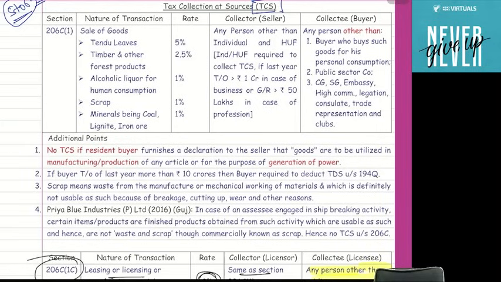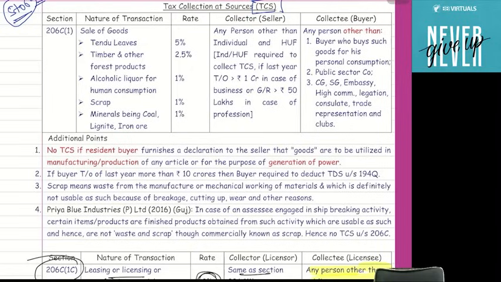Now guys, the section number of the TCS is 206C. 206C is a section number, but in this section there are various subsections: subsection 1, 1C, 1F, 1G, 1H. We will discuss every subsection, don't worry about that. So first is section 206C subsection 1. Subsection 1 says that there are basically 5 goods, and on these 5 goods TCS is applicable.